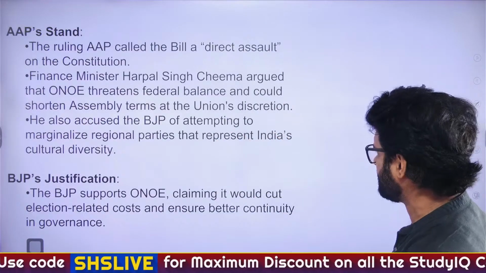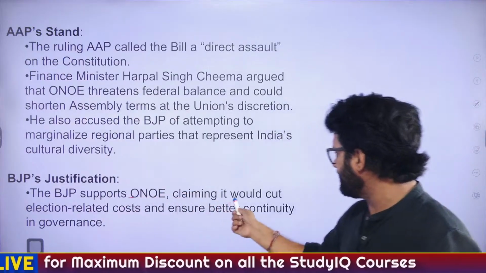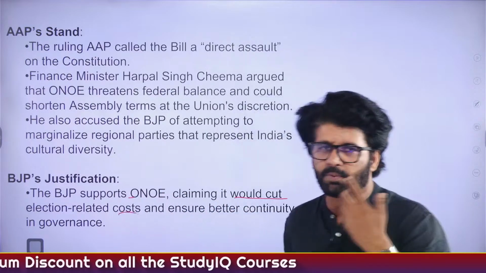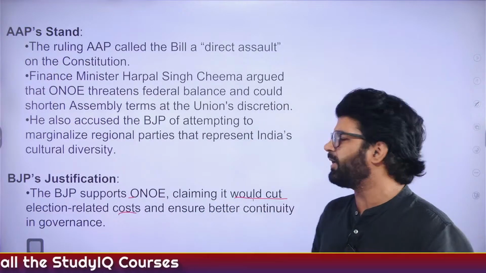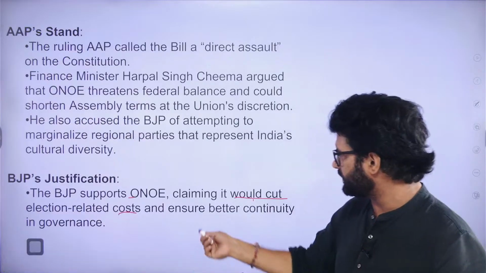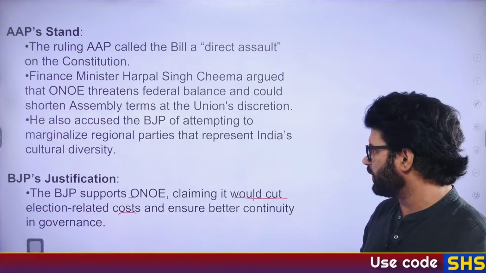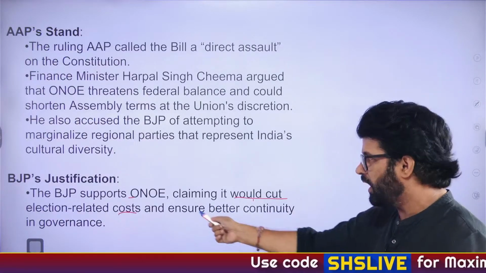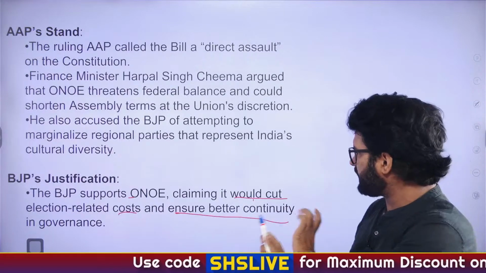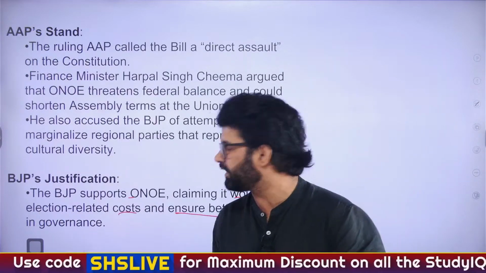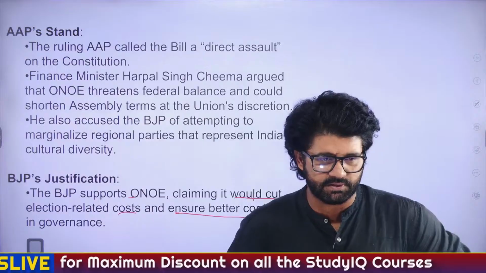BJP's justification: the ruling party is saying that it would cut election-related costs. Nobody is denying that. But again, there is a debate on this. Do we have enough machinery for ensuring One Nation, One Election? That is also one question. And it would ensure better continuity in governance. This point is actually foolproof. Yes, there will be continuity in governance. There will not be policy paralysis.